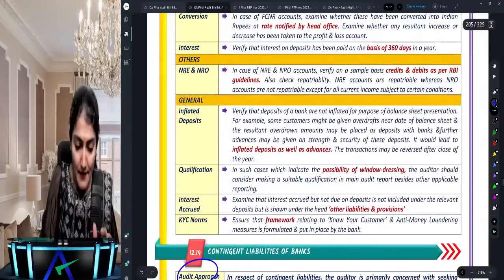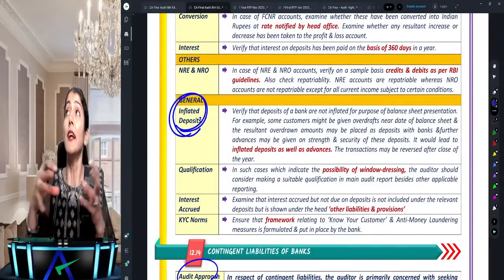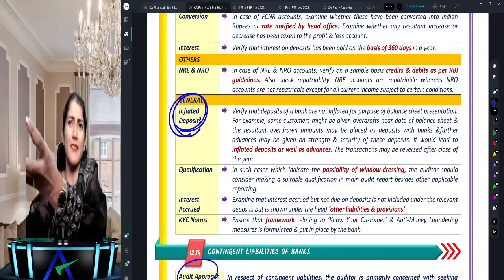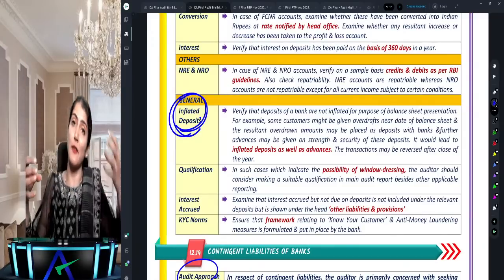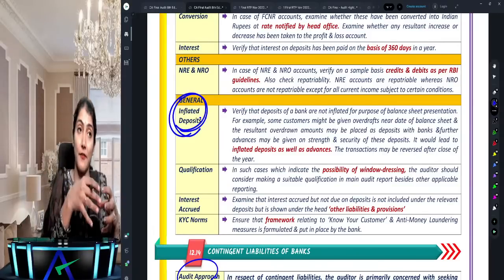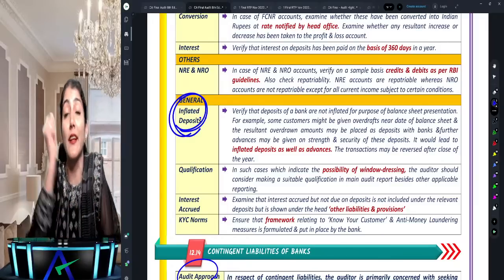Okay. ये question which I wanted to discuss with you, which is regarding the inflated deposits over here. Inflated deposits. And a recent MTP, they've made a question on this one. Inflated deposits. That means what? Near the year end, what happened? You took a CC from the bank. Okay, you got a CC, say 1 crore from the bank. That CC, you kept it as an FD with the bank. So bank gave you a loan of 1 crore. That 1 crore loan, you kept it as an FD. And now you're telling bank, see, I've kept an FD with you. Please give me a loan against the same.